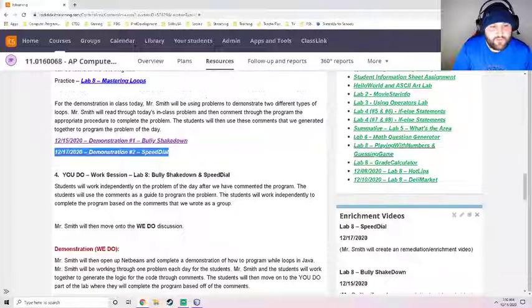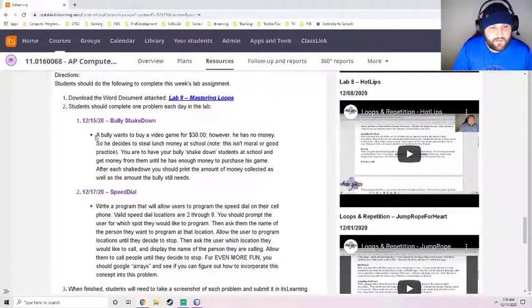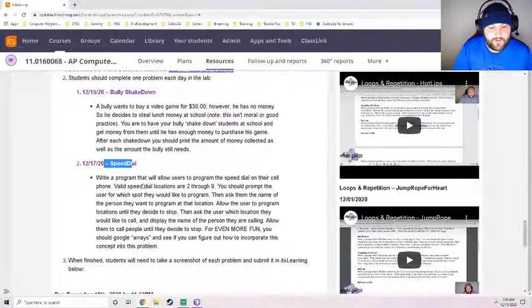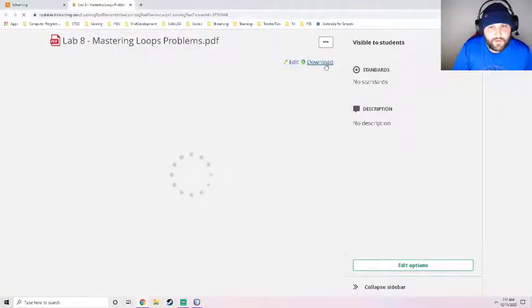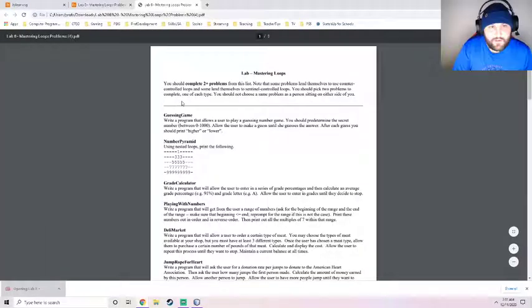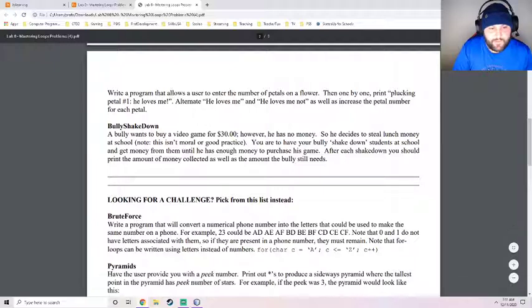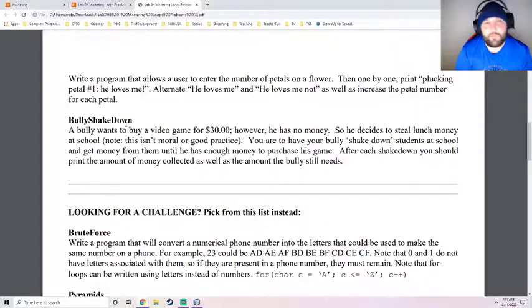All right, so Bully Shakedown, if you scroll down, you will see that I have now put the descriptions of these problems also on the It's Learning page. That way, if you don't want to actually open up and download the lab, you don't have to. All I've done is copy and paste this to the It's Learning page just to make it a little easier for y'all. So what we're going to do is write a program that simulates the interaction between a bully and a student.